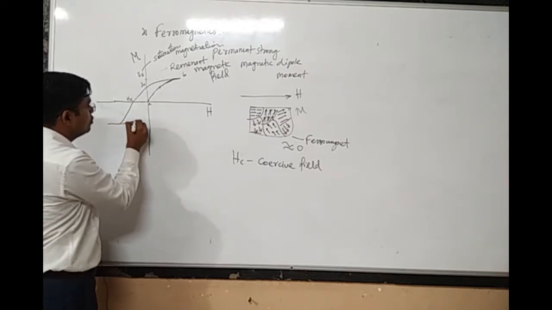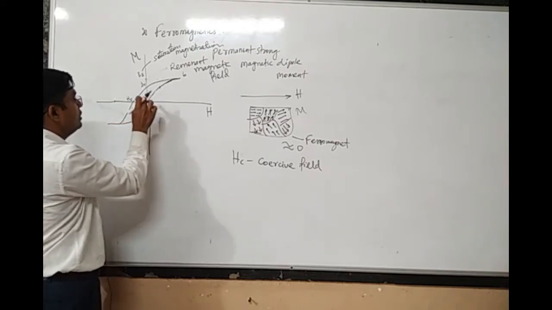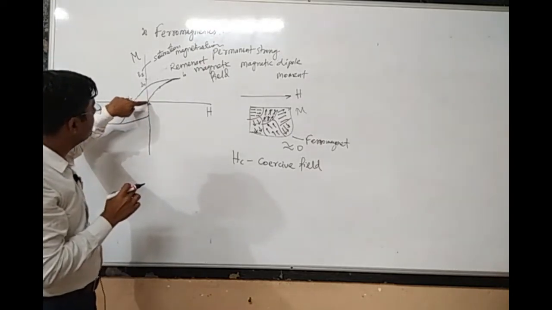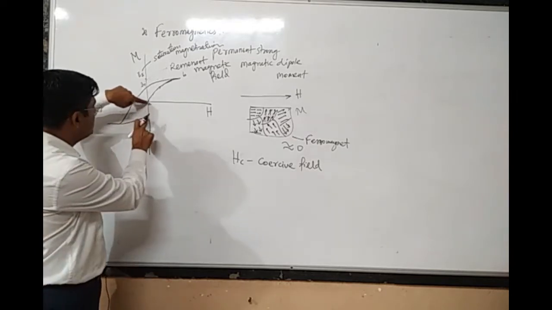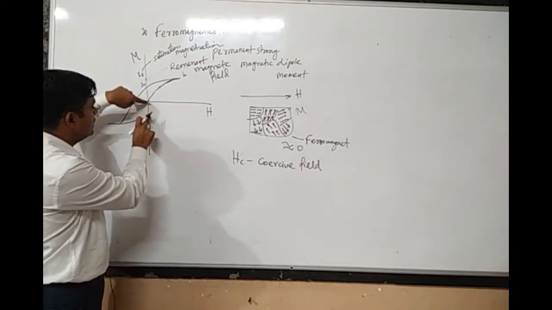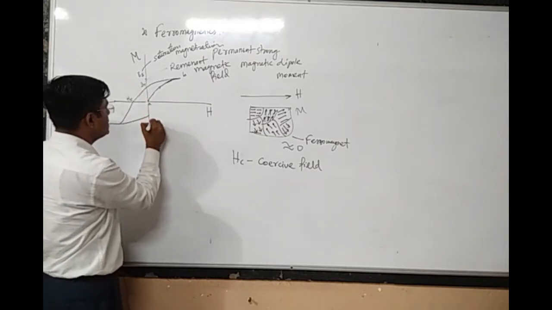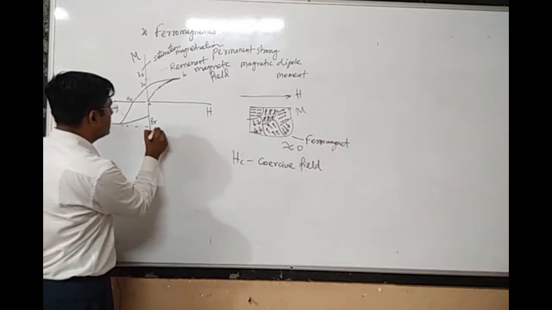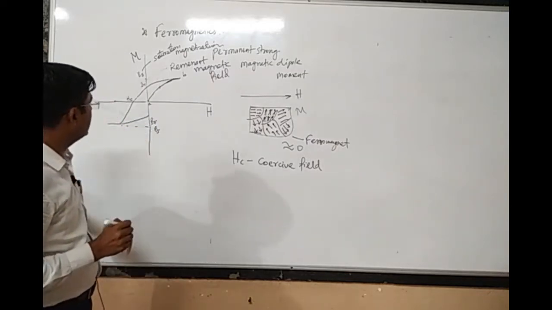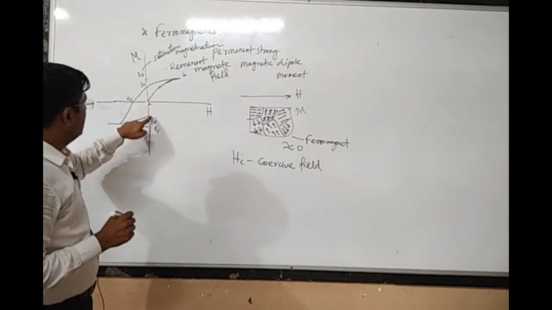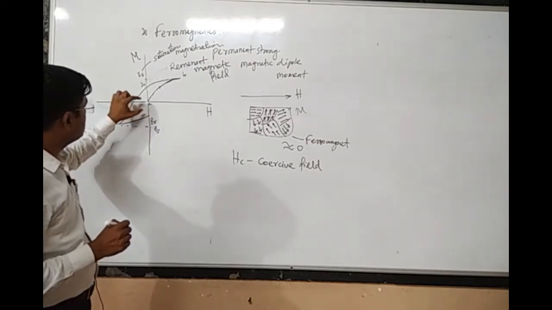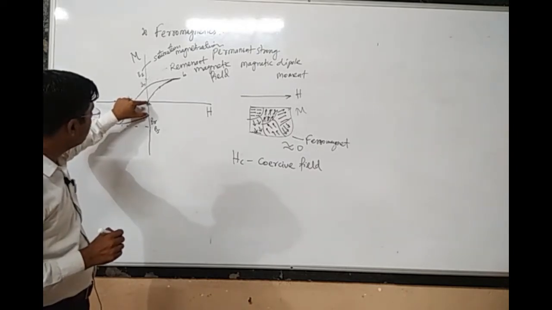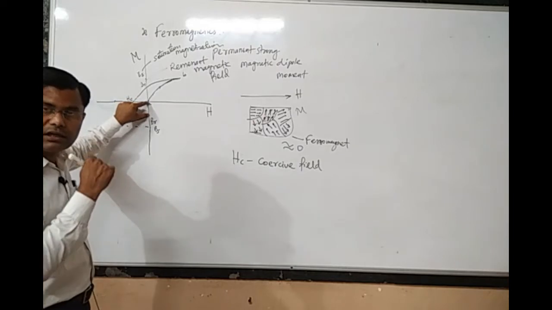It will again go towards 0, but it will not be 0 at 0 value of external magnetic field. Even if I make the external magnetic field 0, there will still be some magnetization, or some magnetic field, inside the material. This will be denoted by Br, the remnant magnetic field. This will be the saturation magnetic field, and this will be the remnant magnetic field. Even if the external magnetic field is 0, there is some remnant magnetic field inside the material, but in the reverse direction.